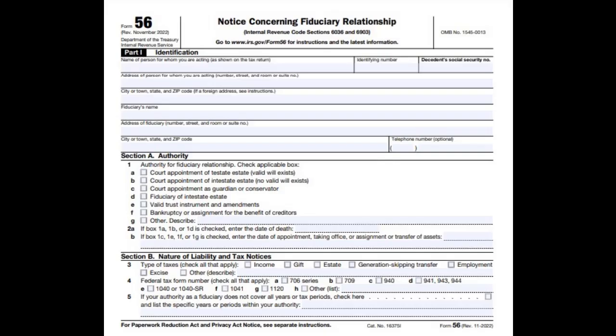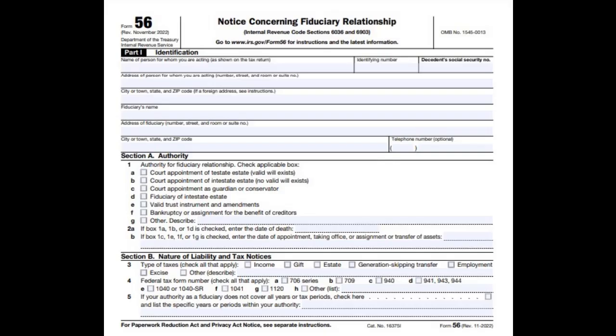Code Section 6903. It is also used to provide qualification for the relationship under Internal Revenue Code Section 6036. However, this form is not used to update the last known address of the person, business, or entity on whose behalf you are acting. For address updates, use IRS Form 8822, Change of Address, or Form 8822B, Change of Address or Responsible Party for a Business.